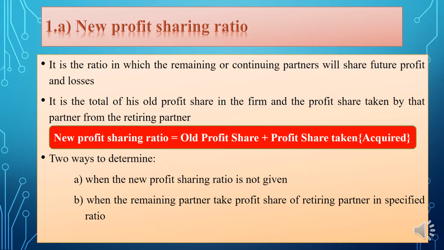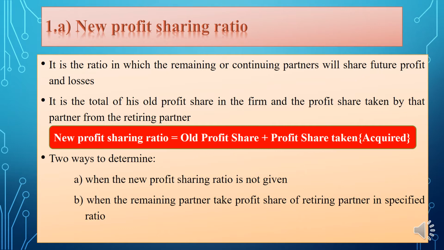So the formula for calculating the new profit sharing ratio is old profit share plus profit share taken or acquired from the retiring partner.